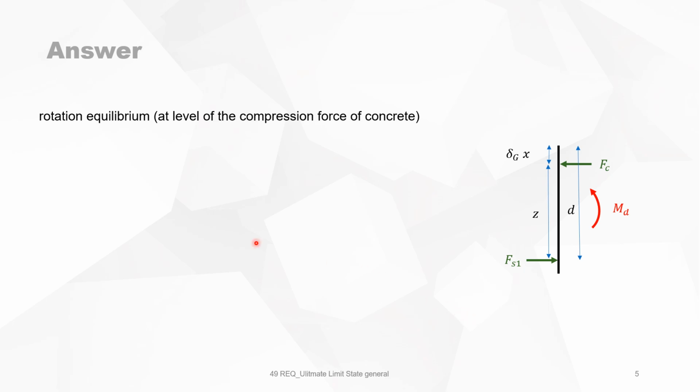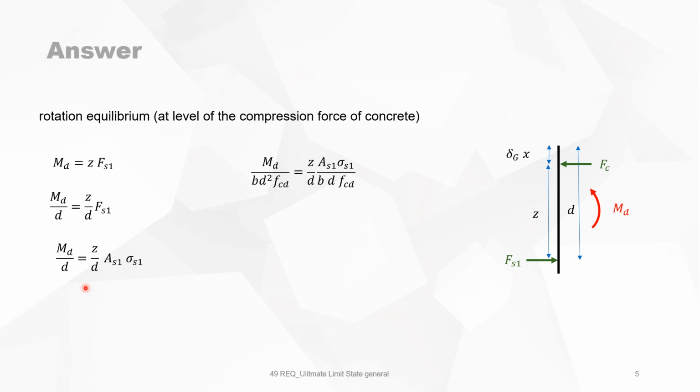We now look at the rotation equilibrium at the level of the compression force. So the bending moment is then, of course, equal to the lever arm Z times the force in the reinforcement. We divide both equations by d. Then the force in the reinforcement is a cross-section times the stress. And we can now divide both sides by bd fcd. Then we have here this expression and on the other side this expression.